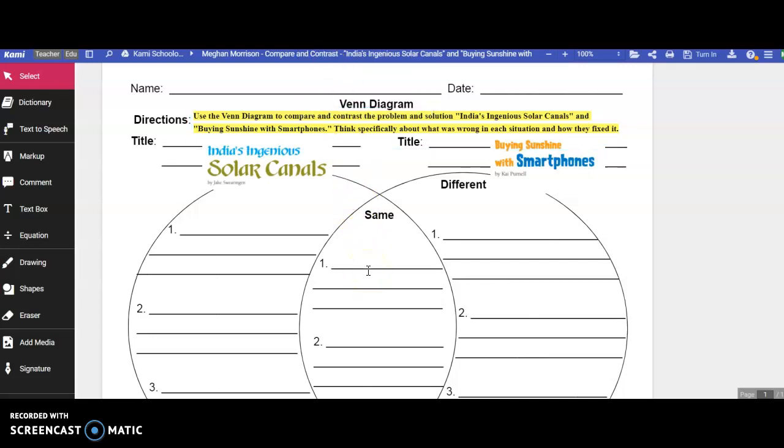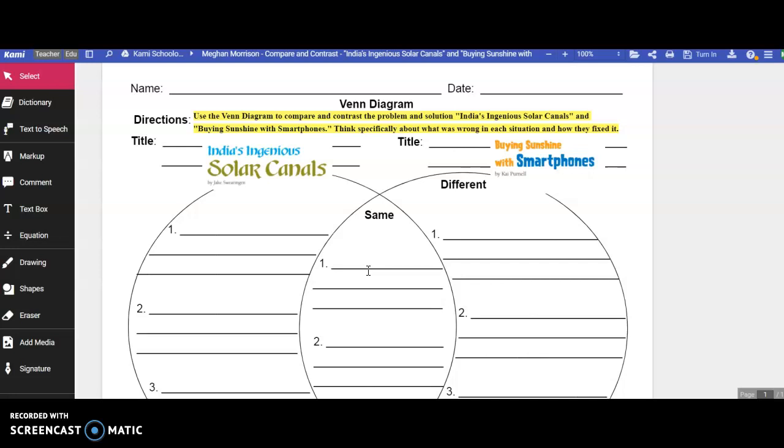But maybe the problem in one is that the water is evaporating. The problem in the other is that there's not enough electricity. So the problems might be different. Is there anything that's similar about those problems? Like I said, what's different? Is there anything similar about how they fix the problems? What is different about how they fix the problems?